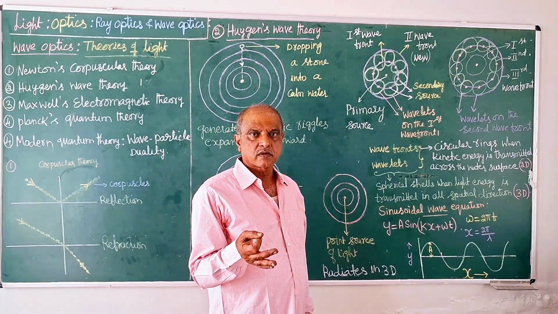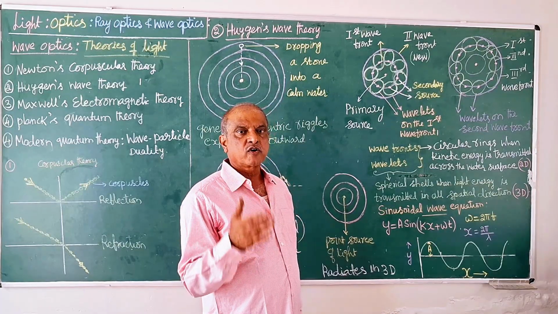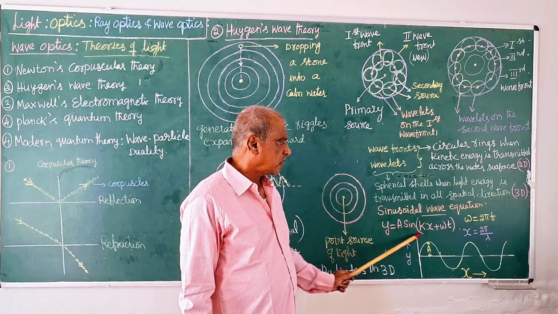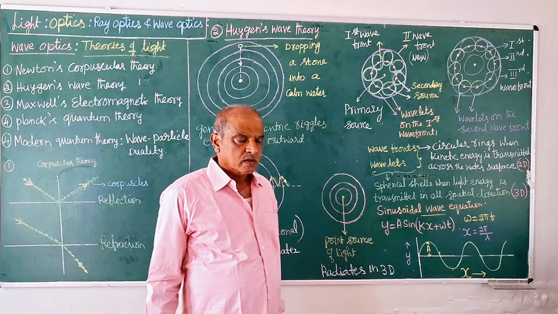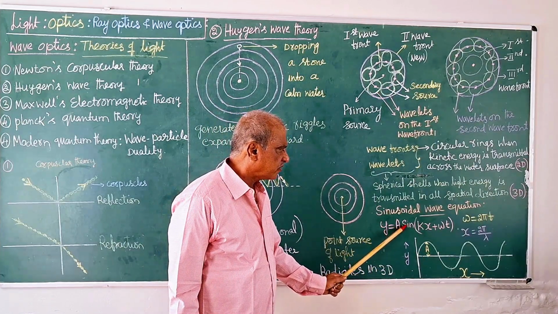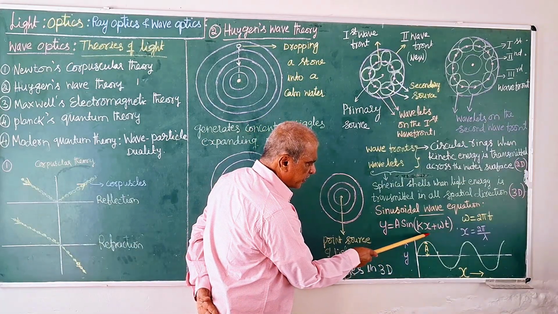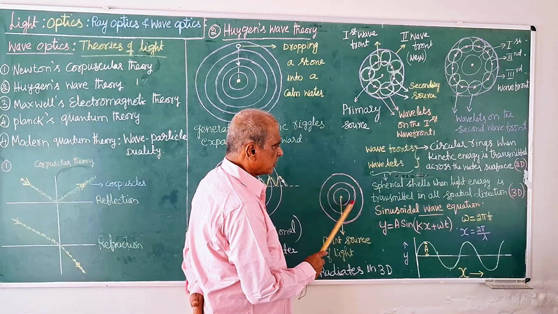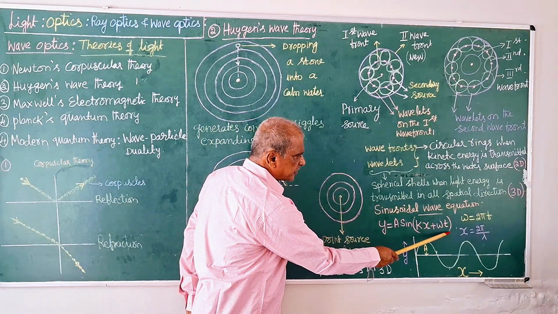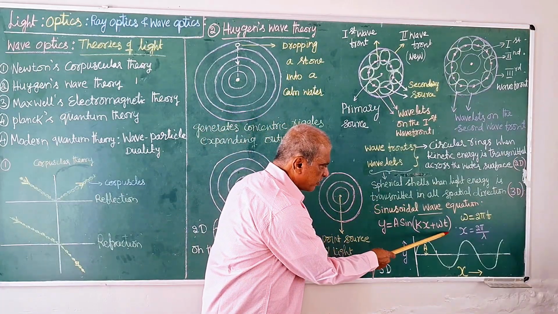it requires a mathematical equation. The very best one is a trigonometric function, sine or cosine. Using sine, therefore, it is a sinusoidal wave. So the best description is this equation: y equals A sine of (kx plus omega t). Of course, this is called the phase of the wave. This is the phase at time t. It changes with distance, varying from here to here. The phase of the wave or wavefront.